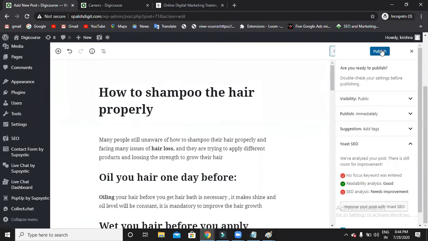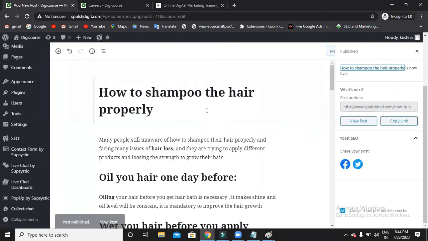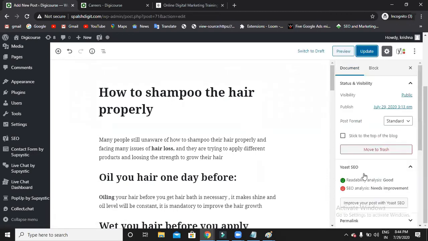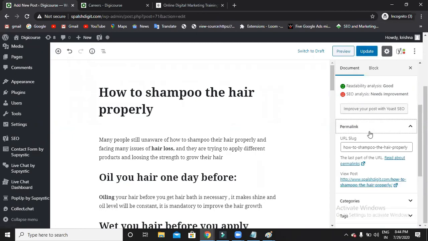So let me publish it now. Can you see now? www.sparsedigit.com/how-to-shampoo-the-hair-properly. Automatically your permalink will be your title only. If you want to change it, you can just change it. Here you have an option for permalink. You can edit it right away. So permalink optimization is also mandatory. Why? Because it makes Google understand what exactly the blog is all about.